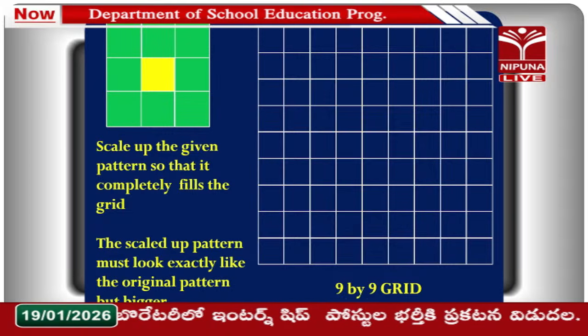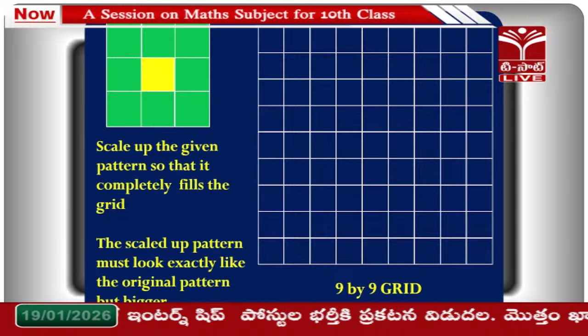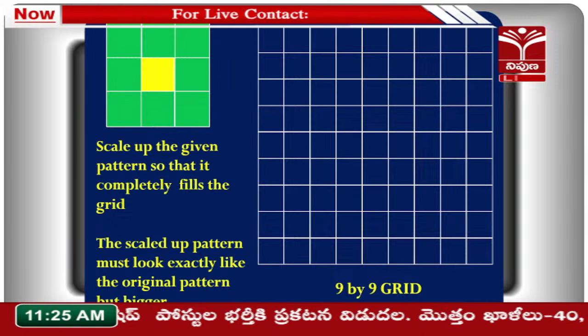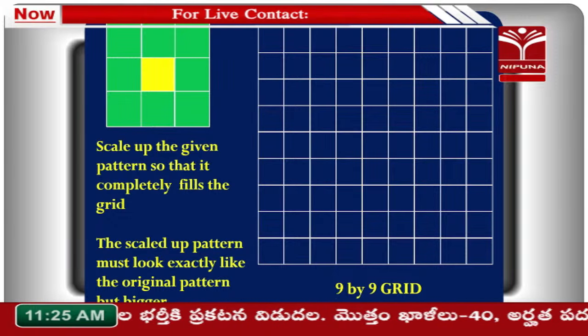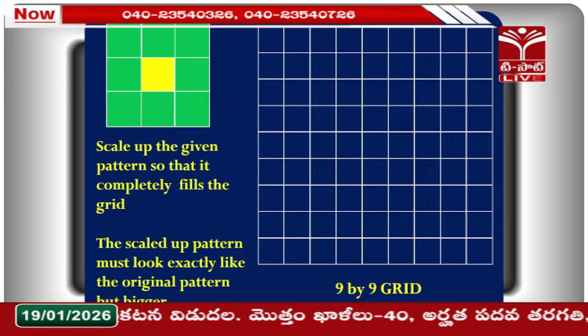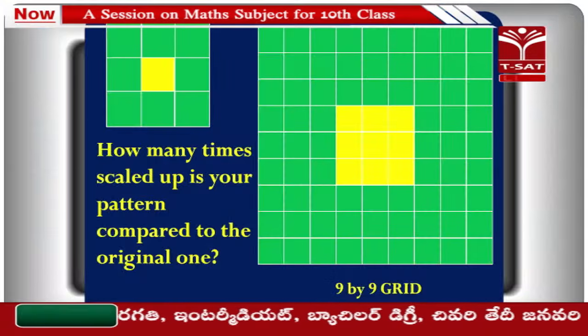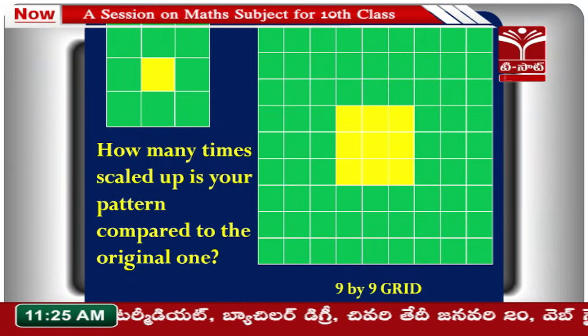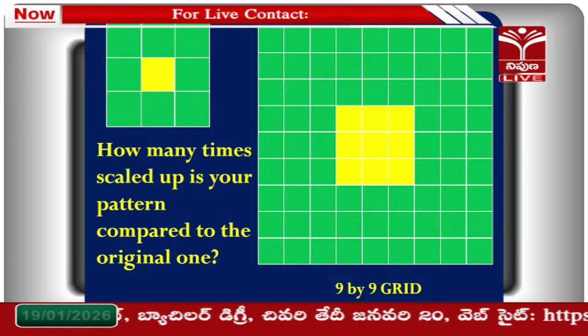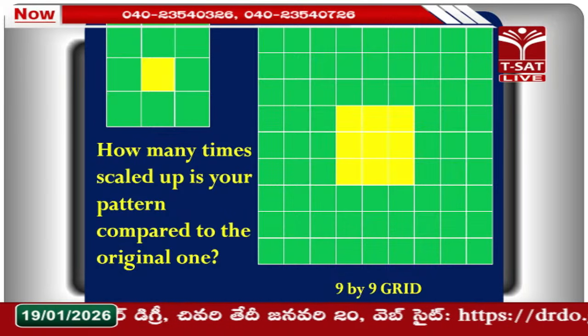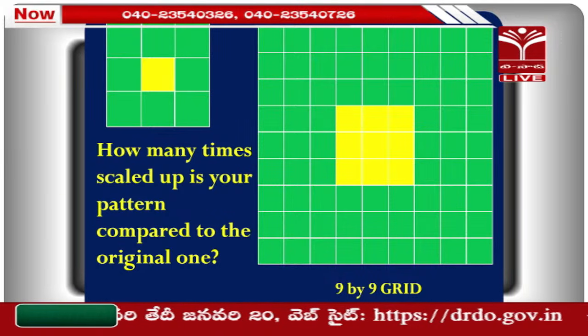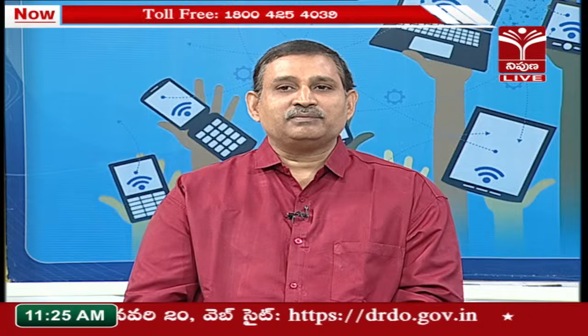When we draw those figures, we can observe how the center part is enlarged and how it looks the same. If we give such activities, it will be easy for the students to understand. Then, in what way they have to fill it, just observe the next slide. If they fill it, it will be like this, so the complete 9 by 9 grid is filled. Let us see one more example. Go to the next slide.